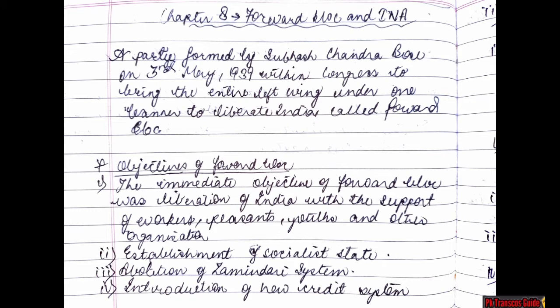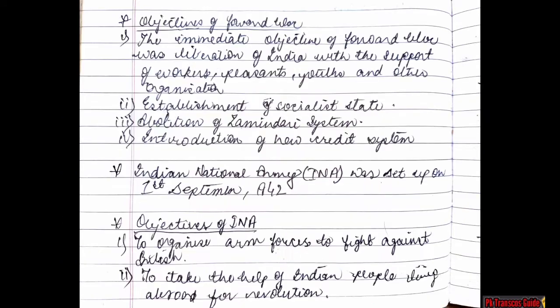First point, the immediate objective of Forward Bloc was the liberation of India with the support of workers, peasants, youth and other organizations. Second point, establishment of socialist state. Third, abolition of Jamindari system. And the fourth, introduction of new credit system. Here date is mentioned, try to note it down. Indian National Army INA was set up on 1st September 1942.